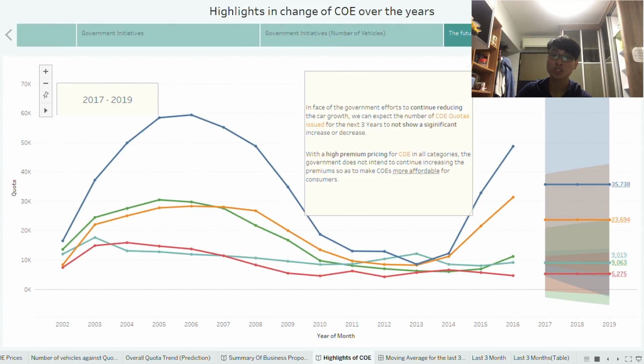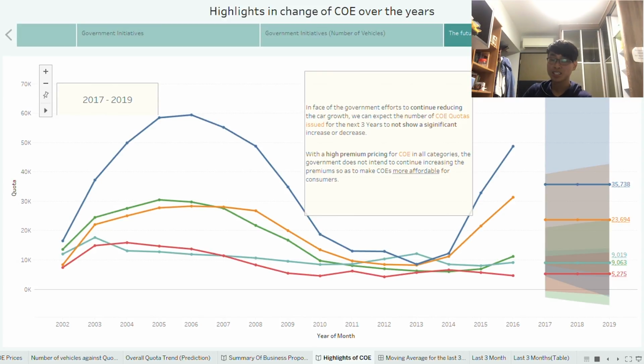So what is the future of the COE over the years? Well, you can see here we have a prediction in numbers, and we can see that the number of COE quotas being issued for the next 3 years doesn't really show a significant increase or decrease. And with high premium pricing for COEs in all categories, the government does not really intend to continue increasing the premium, so as to make COEs more affordable for consumers.